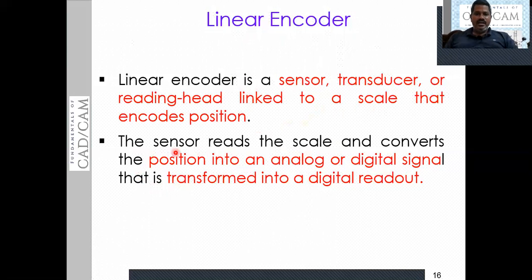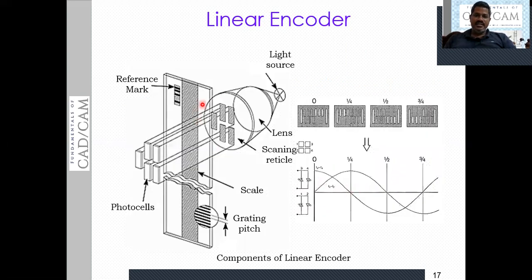At the scale, we have the sensor to read the linear movements. This sensor reads the scale and converts the linear movements of the scale. It reads the linear movements and converts the position into analog or digital, so that it is transformed to a digital readout or digital form. Okay, so let me move further to discuss this in detail.